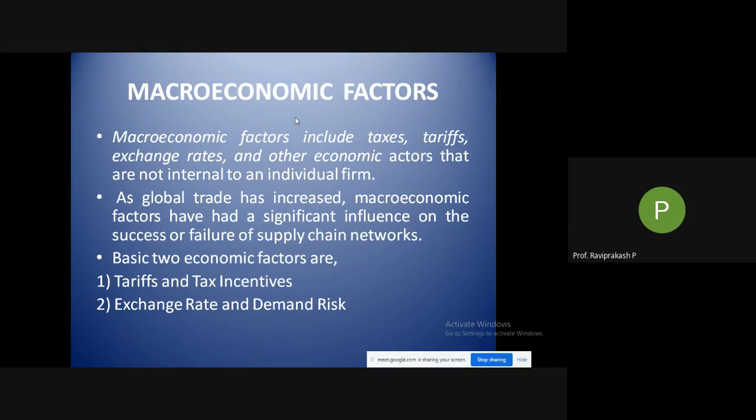Then exchange rates. When you are transferring money from one currency to a different currency, for example dollars to Indian currency, what is the exchange rate? If you are paying Indian money and getting dollars, it is somewhere around 76 to 78 rupees. It is fluctuating, so it might be even more. Earlier, when I saw it, it was somewhere around 76 to 78 rupees.